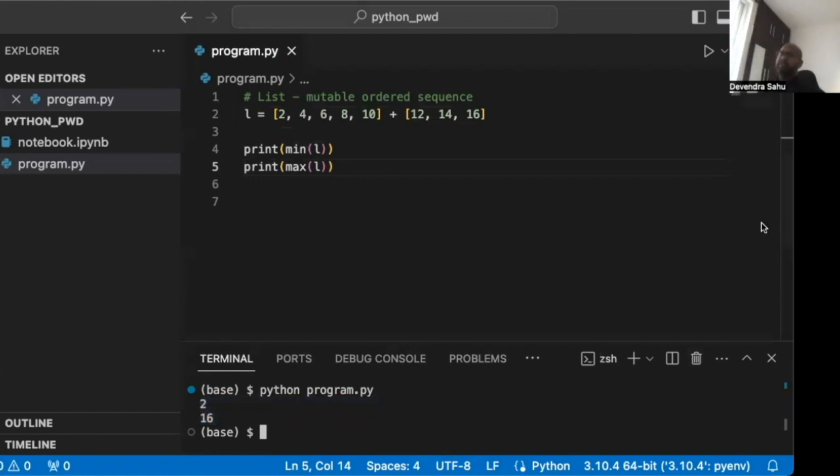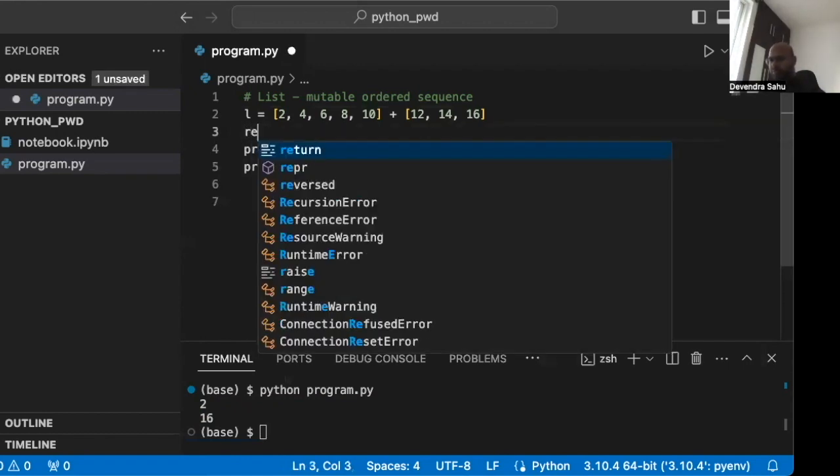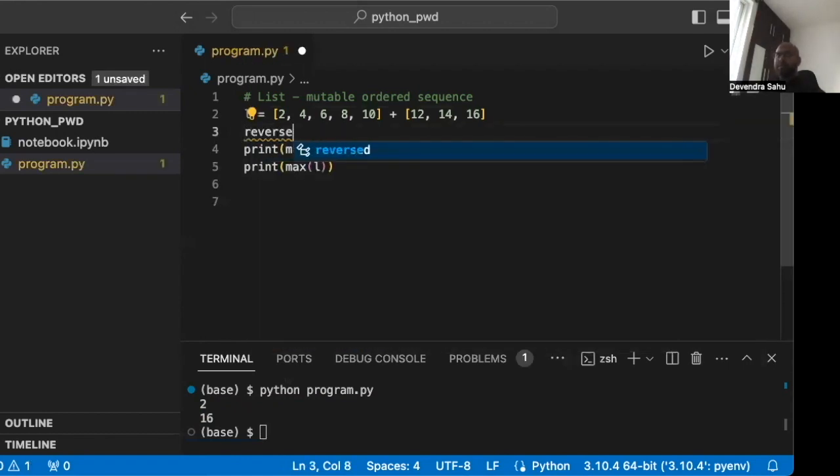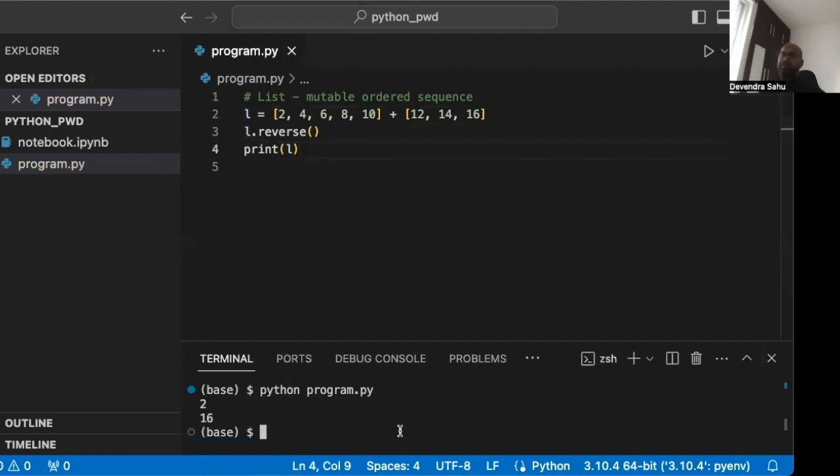There's a function called reverse, which will reverse the list. So let's say I want to reverse. We do a L.reverse, print L. So we will see it in reverse. See? So now the list has been reversed. So L.reverse reverses the list in place. It doesn't make a copy.